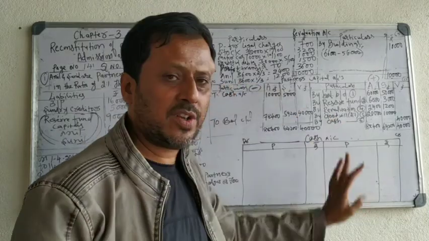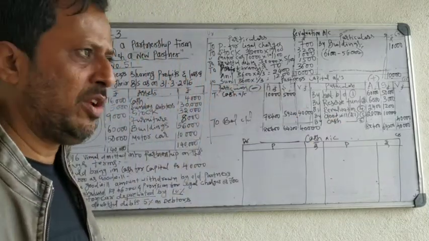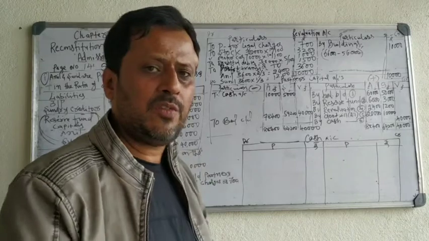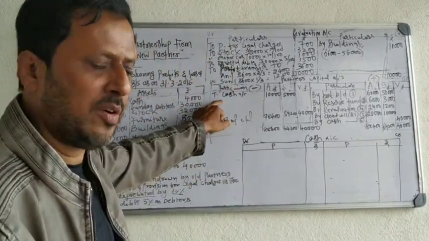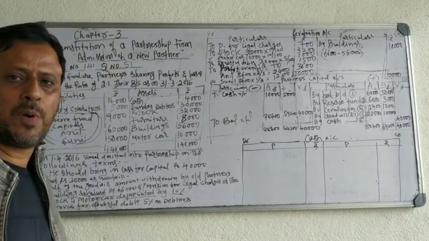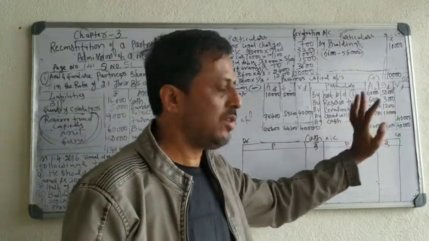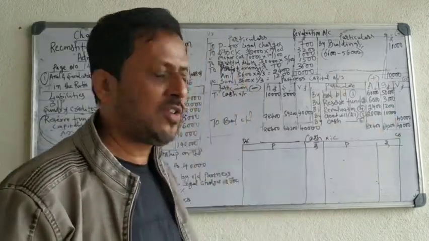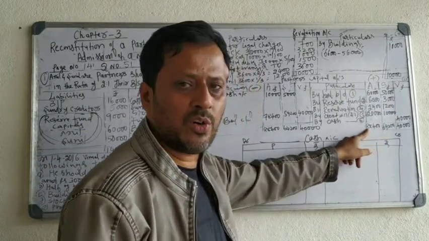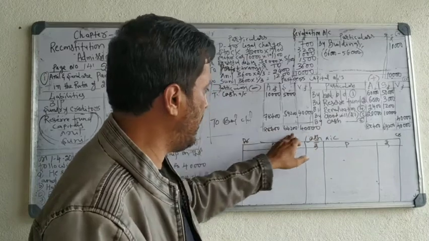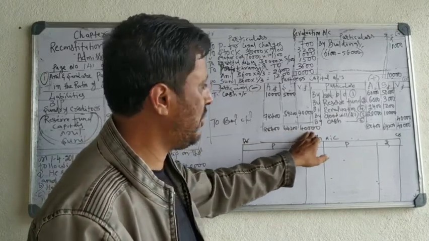Profit, credit side. Fifth entry, goodwill. If goodwill brought by new partner, take on the credit side. If it is withdrawn, take again on the debit side. Half withdrawn means take half amount. Last entry, new partner capital. By cash account, 40,000. Take a total of credit side. Credit side total is 64,200, 88,400. Same total take on the debit side, 88,400, 64,200, 40,000.